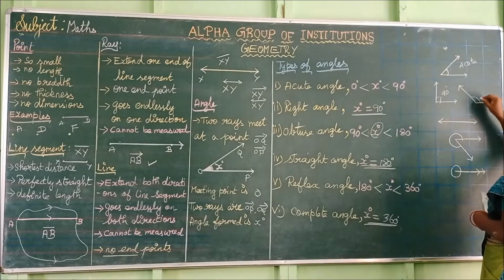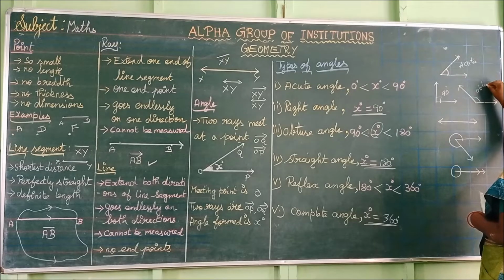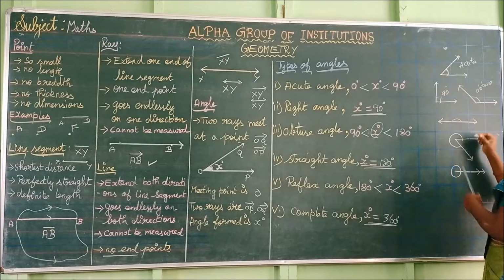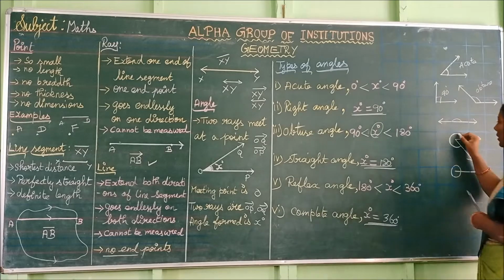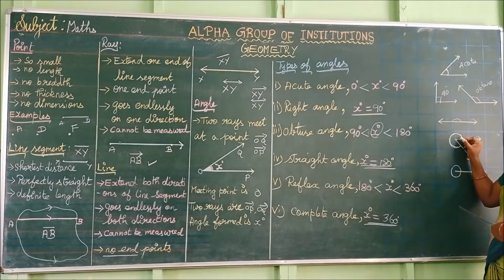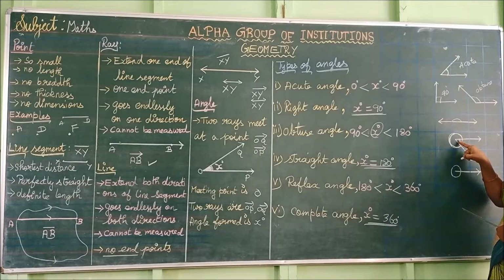And this is greater than 90 degree. So this is obtuse angle. And what type of angle is this? This is straight angle. And this is, listen carefully, reflex angle because it should be greater than 180 degree. So here this is called reflex angle. The angle lies between these two rays. This is acute angle. But this is reflex angle.